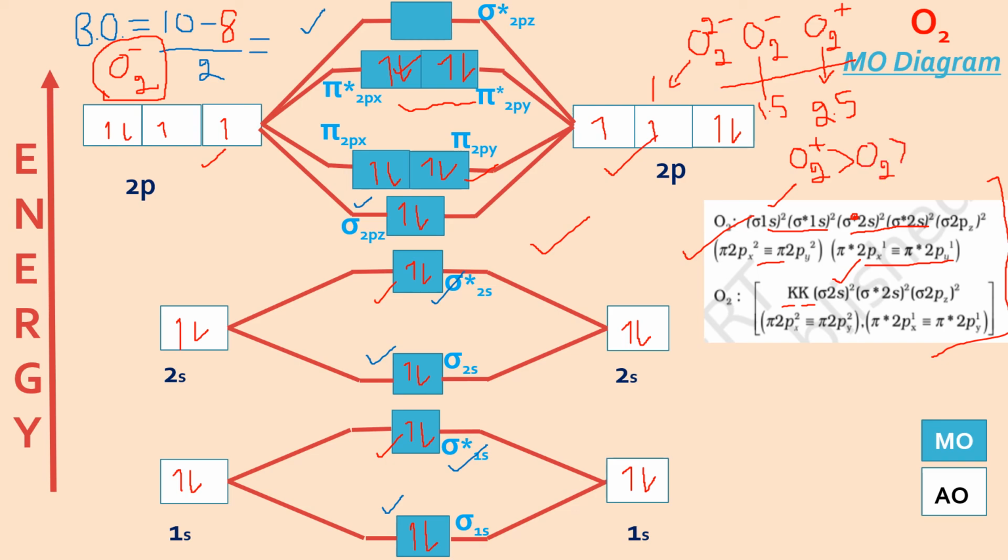Then you have O2 minus, bond order 1.5, and the least stable will be O2 2 minus with bond order only 1. This is the order of stability. And magnetic behavior in case of O2 2 minus, it is diamagnetic. Apart from that, everything else was paramagnetic because we had unpaired electrons in them. This is all about the O2 molecule and its respective ions.